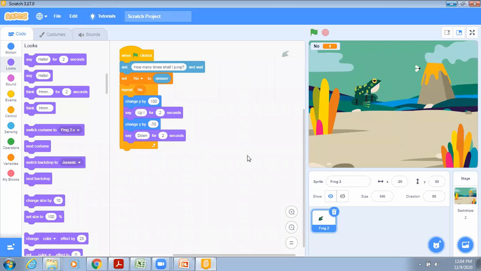You can also change the costume in between. For that you can go to the looks block, and there is a costume for this frog. So when it is going up, let's change the costume. Let's check first how many costumes we have for the frog.